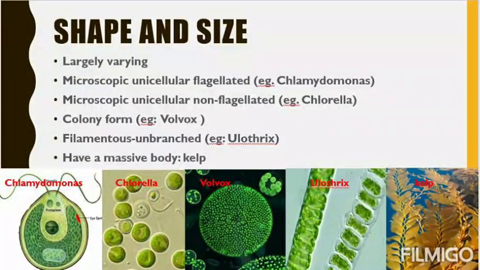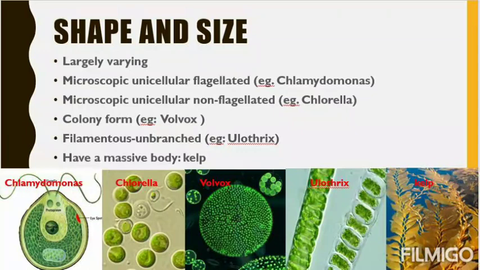Next comes the shape and size of algae. They are largely varying. All algae are variable in size and shapes. They are not similar to one another. They can be microscopic, unicellular, flagellated, that is Chlamydomonas. Students, now see the first picture, that is of Chlamydomonas. It is microscopic, that means we cannot see it with the naked eye. Unicellular, that means it has only one cell, and flagellated, it possesses 2 flagella so that it can move.